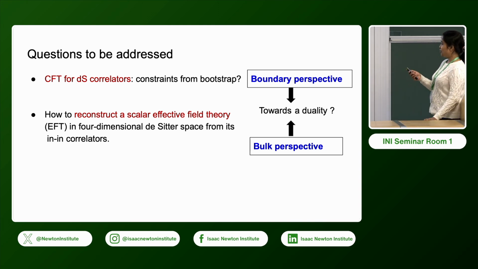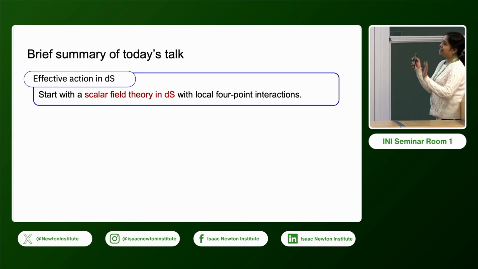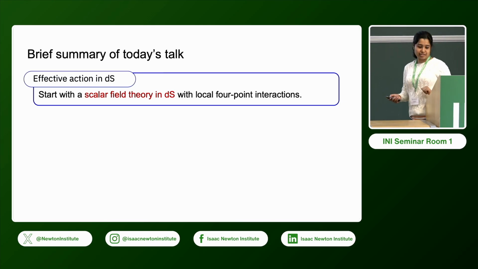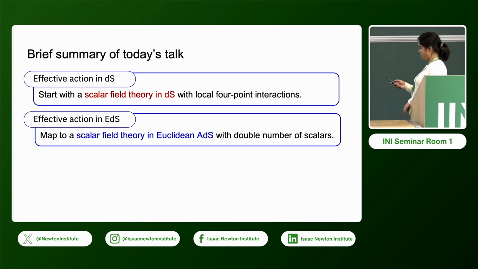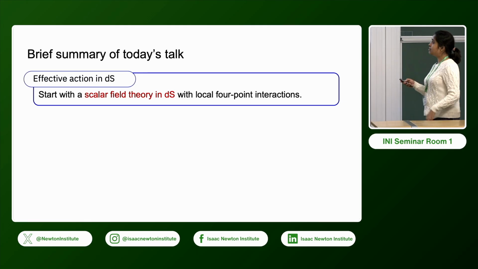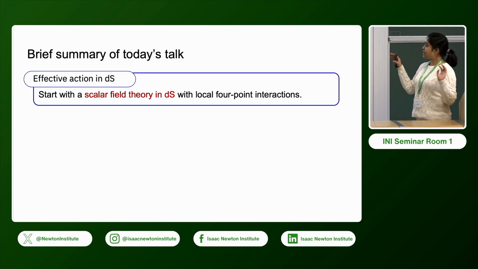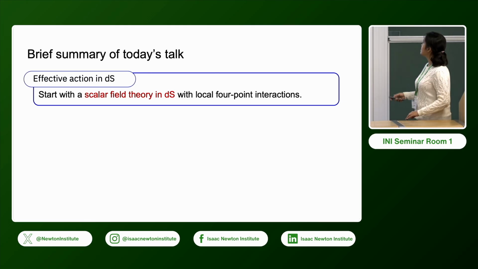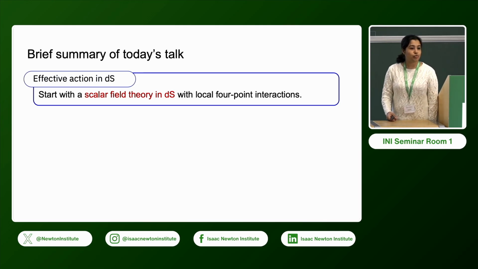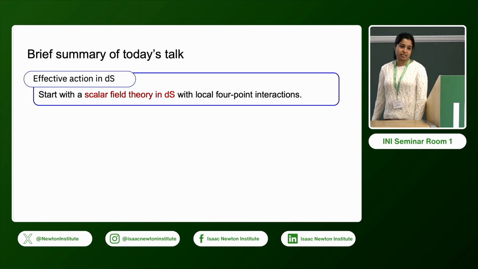So, here is a brief summary of my talk. This is how we proceed. We start from a scalar effective action in de Sitter. We write down a consistent action with all possible terms consistent with symmetry, with 4 points. What patch would you use in de Sitter? Poincaré patch.